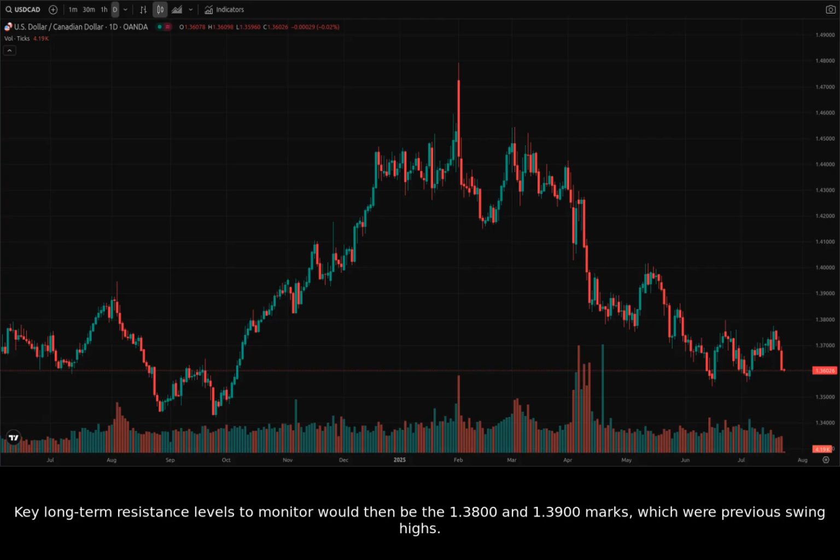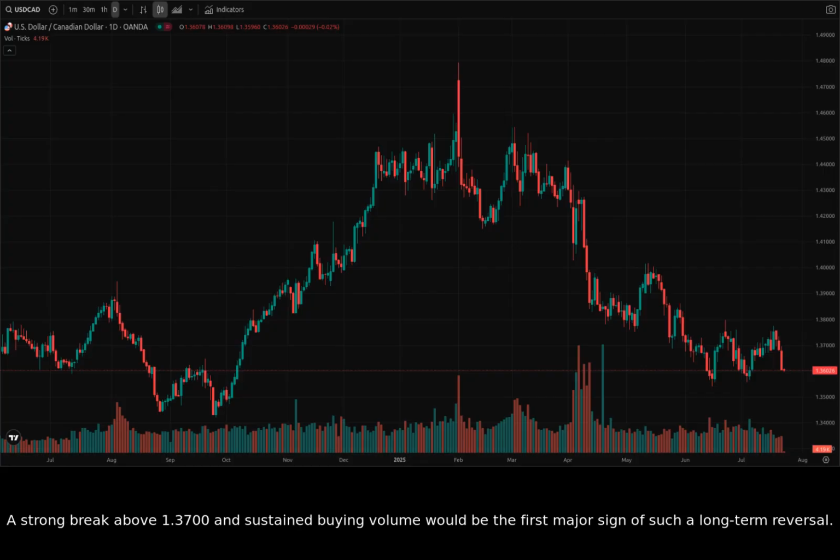Key long-term resistance levels to monitor would then be the 1.3800 and 1.3900 marks, which were previous swing highs. A strong break above 1.3700 and sustained buying volume would be the first major sign of such a long-term reversal.